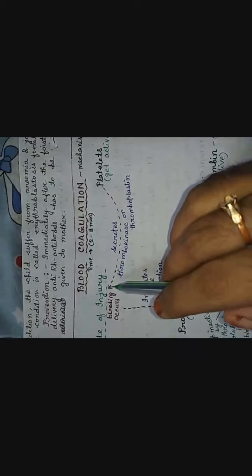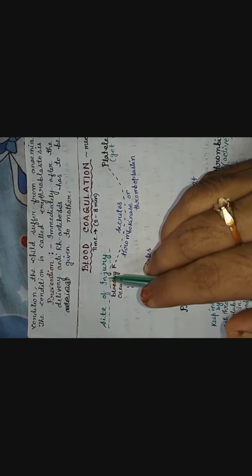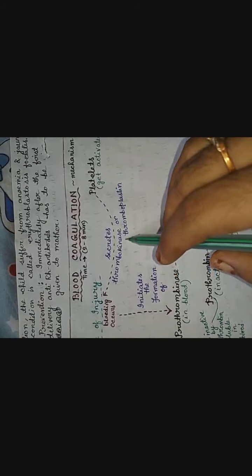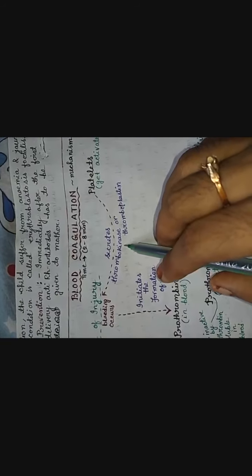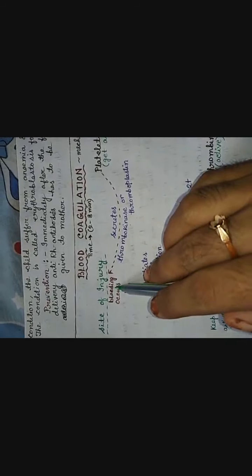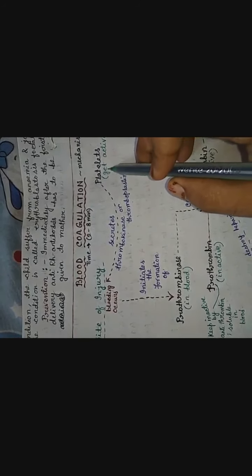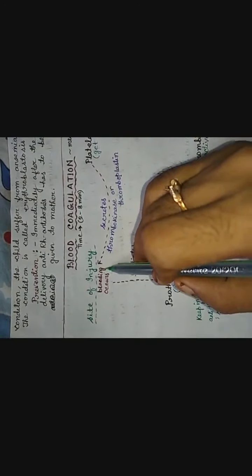When bleeding occurs at the site of injury, meaning when the blood vessels get ruptured, at that moment the platelets present in the blood become activated, and they secrete thrombokinase or thromboplastin. Yes, it is secreted from the platelets. This thrombokinase or thromboplastin is secreted from the activated platelets, and then from the platelets they reach the site of injury.